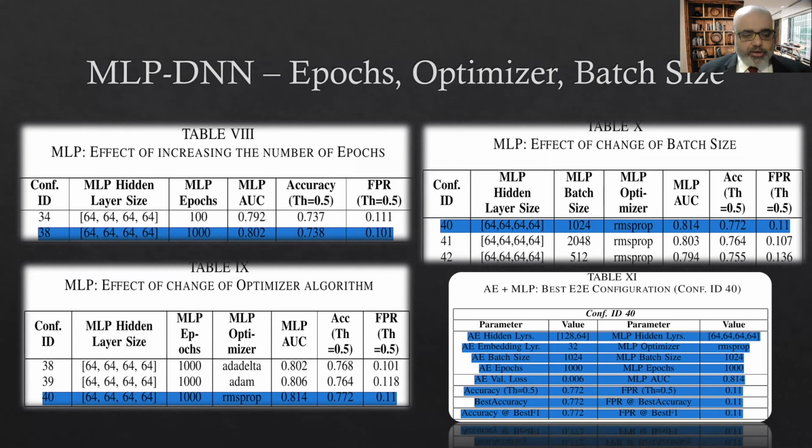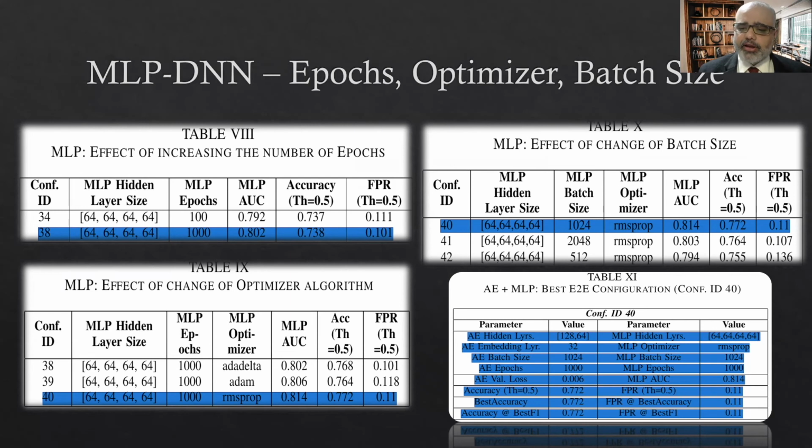And then we try to see if one optimizer is better than another. If you go to the literature of the different types of optimizers, there are 3 optimizers that are very prominent in terms of MLP DNN. We found out that RMSprop gives us the best results. So we take RMSprop forward to see the batch size. The basic recommendation for batch size is to increase it as much as the GPU or the infrastructure can handle.